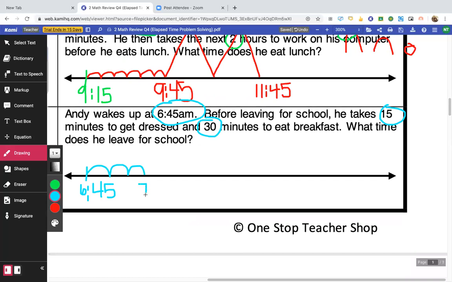That puts us at 7 o'clock. Okay, and then he takes 30 minutes to eat breakfast. So 30 minutes, 30 divided by 5 is 6. So we're going to put 6 bumps. 1, 2, 3, 4, 5, 6, and that would put him at 7:30. Okay, so he leaves for school at 7:30.